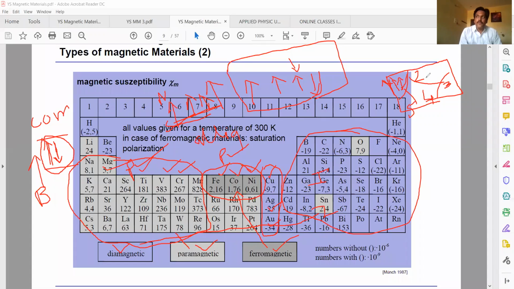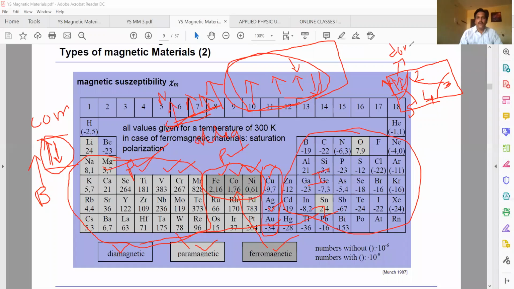In these subshells, the dipoles align parallel to each other and form small regions called domains. Here in paramagnetic materials there are no domains; all are randomly oriented.